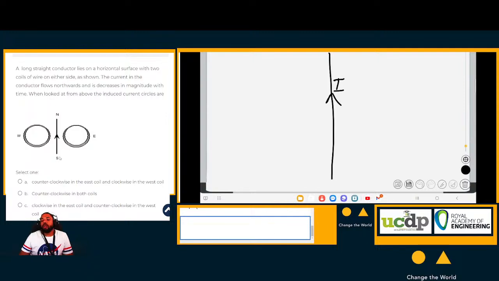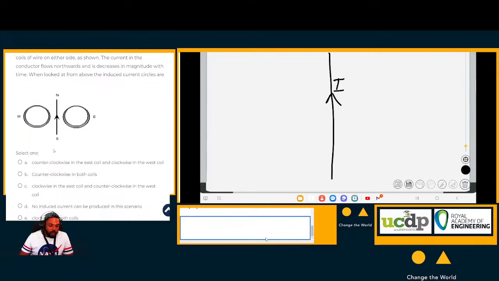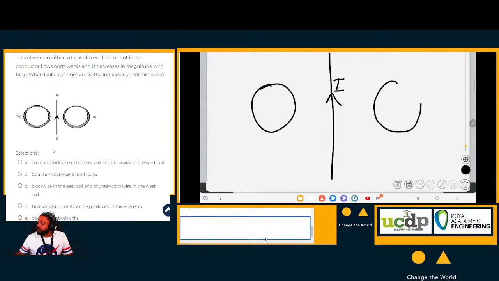So if we were to look at it from the top, using your right hand rule, you can actually determine the direction of, these are two wire coils, by the way. First of all, what you need to establish is the magnetic field induced by this long straight conductor.